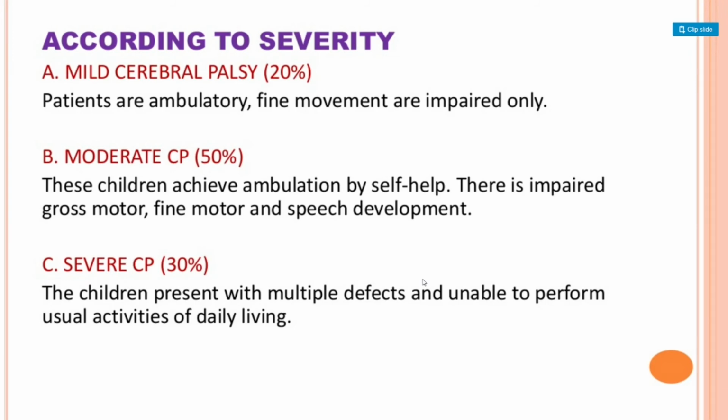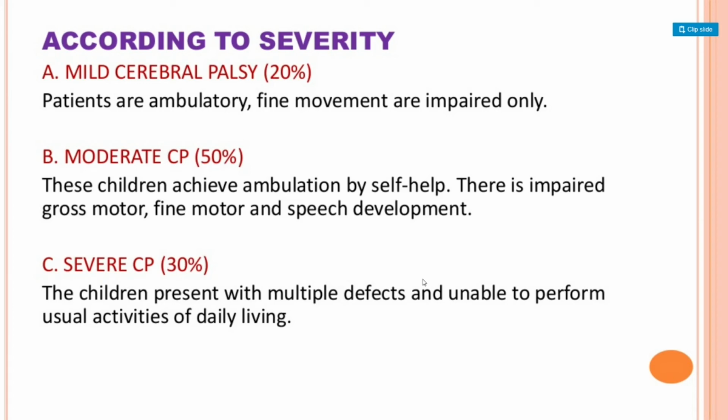According to severity, mild cerebral palsy accounts for 20% of cases. Patients are ambulatory, and only fine movements are impaired. In case of moderate cerebral palsy, 50% of cases, these children achieve ambulation by self-help, and there is impaired gross motor, fine motor and speech development.